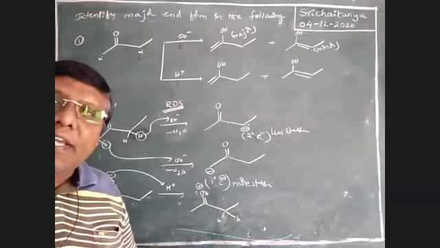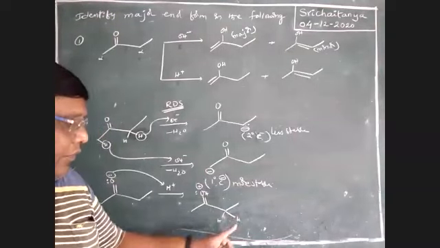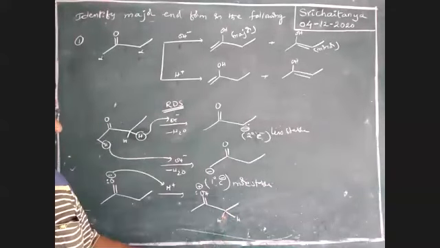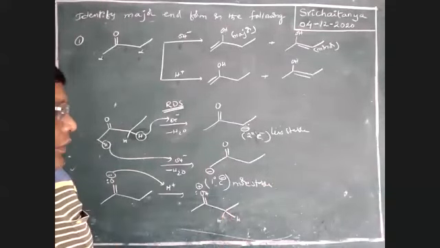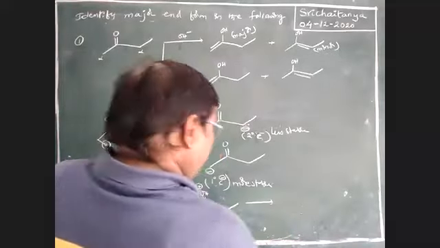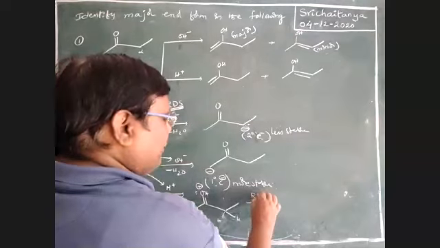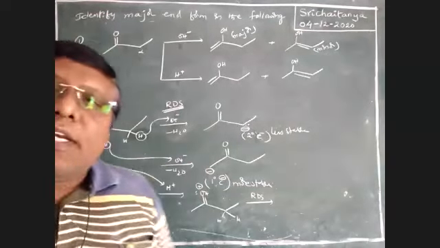Which one is released quickly? That means if this one is released, see here, as H plus ion, this should be the rate determining step. This one is the rate determining step.